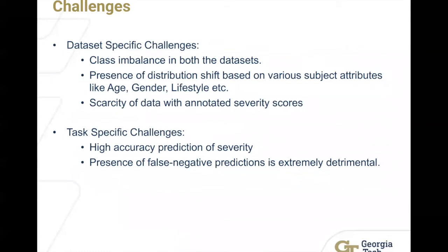We aim to address several dataset specific and task specific challenges in this project. Since medical data is hard to obtain given ethical and privacy concerns, these challenges mainly include class imbalance, distribution shift, sampling bias, and scarcity of annotated data, especially for severity prediction. Also, it is extremely important that our model predicts as few false negatives as possible.